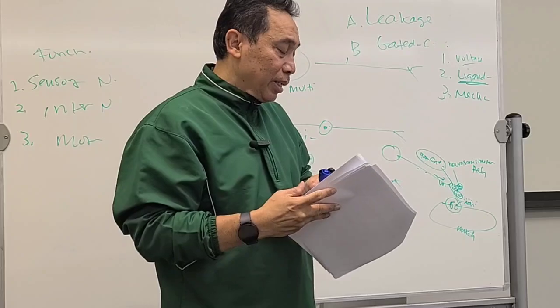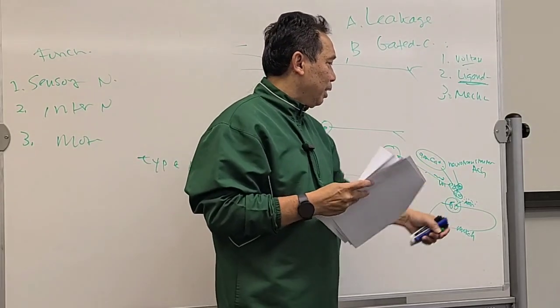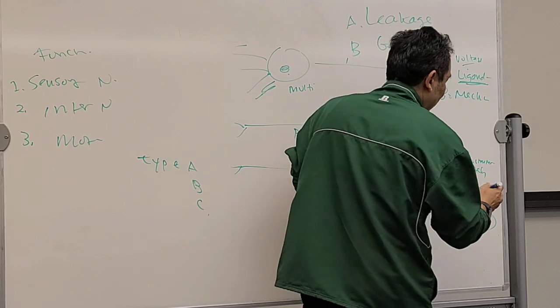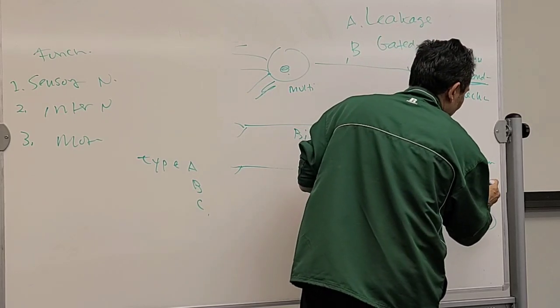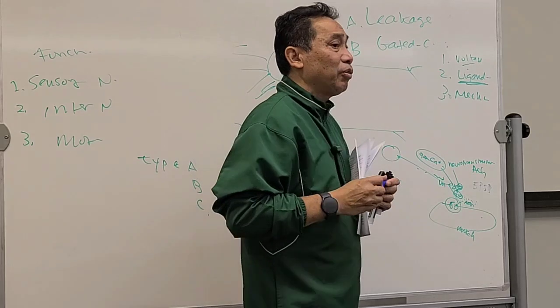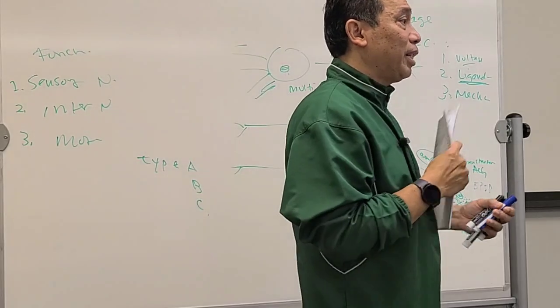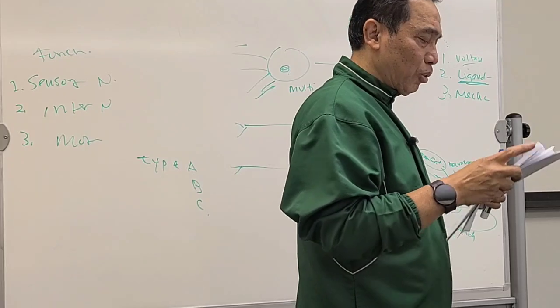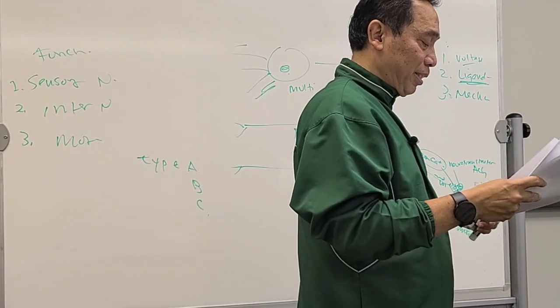Some neurotransmitter, for example acetylcholine over here, will make the muscle to be excited. Therefore, acetylcholine over here is called the EPSP for muscle cell, excitatory postsynaptic potential. It will make the muscle to be excited, which is contracted.